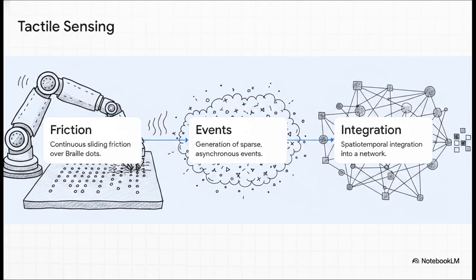Let's look at how this actually builds in practice. First, a robotic arm creates continuous sliding friction across a 3D printed Braille board. Second, the EverTac sensor translates that physical deformation into sparse, asynchronous events. And finally, those events are integrated spatiotemporally right into a classification network. It rapidly translates the messy physical friction of sliding into pure, discrete digital data.